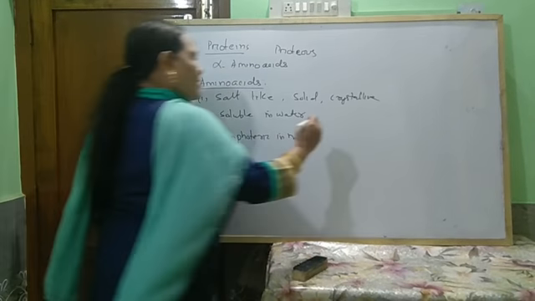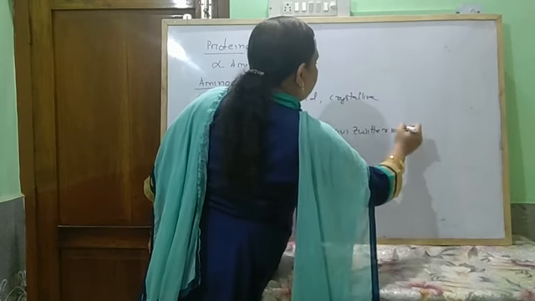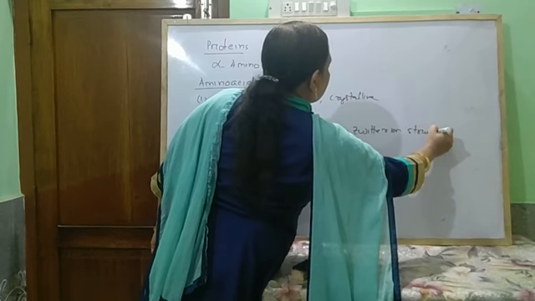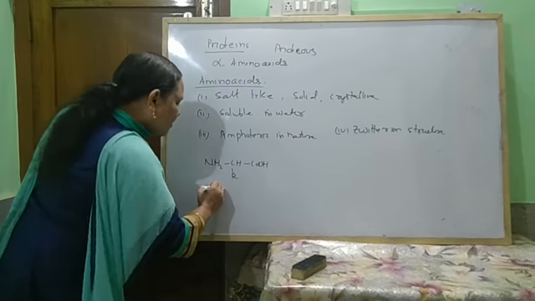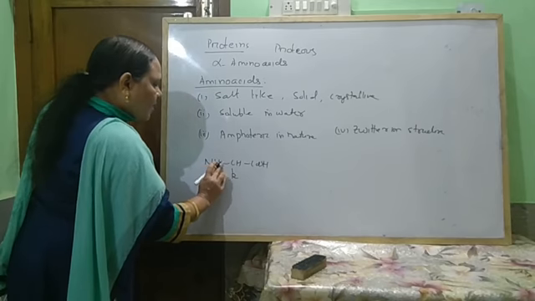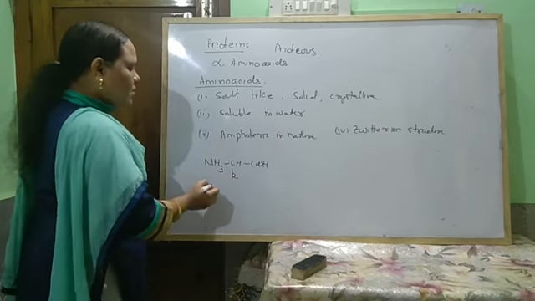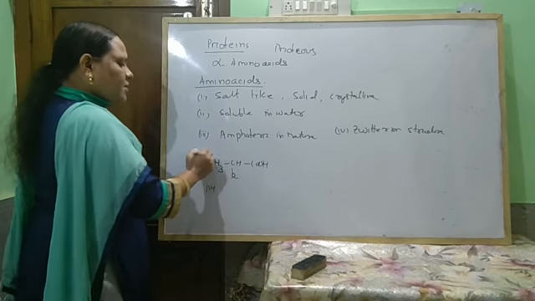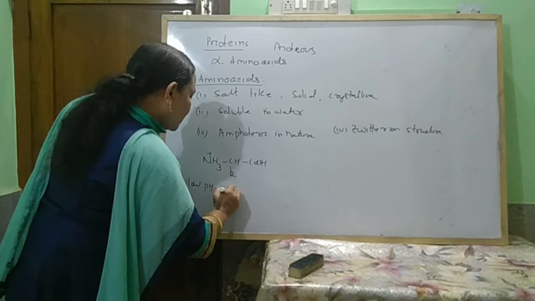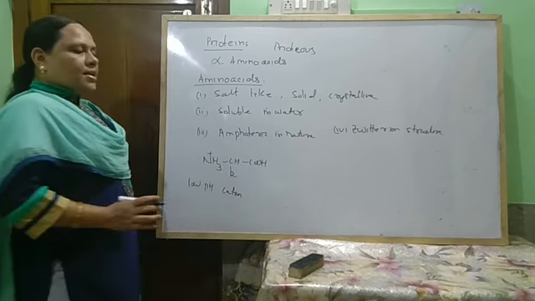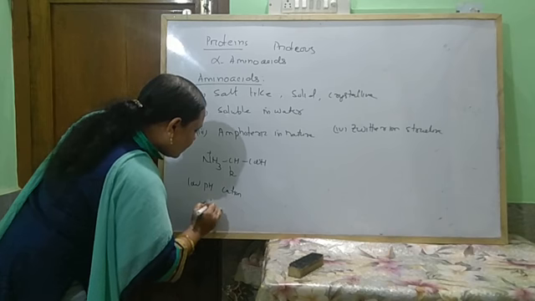An amino acid exists as a zwitter ion structure. That means they have a double ion structure. So at low pH, this amino acid acts as a cation. So it receives some H plus ion, that is, in an acidic solution, it receives some H plus ion. In this way, it acts as a cation. At low pH, it acts as a cation. And when electrolysis takes place, it moves towards the cathode.